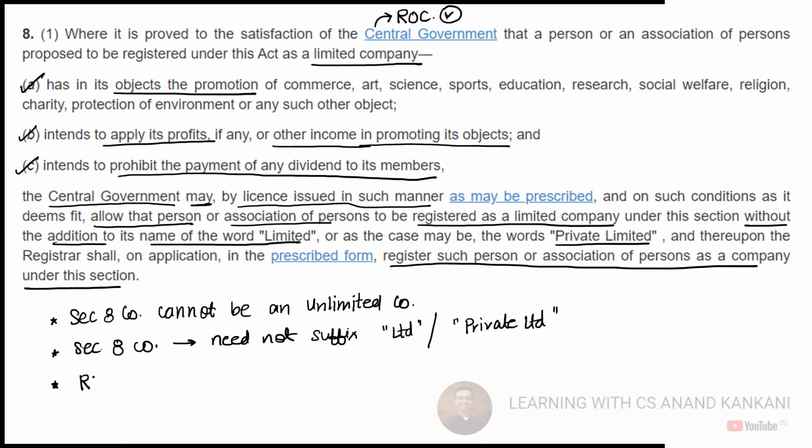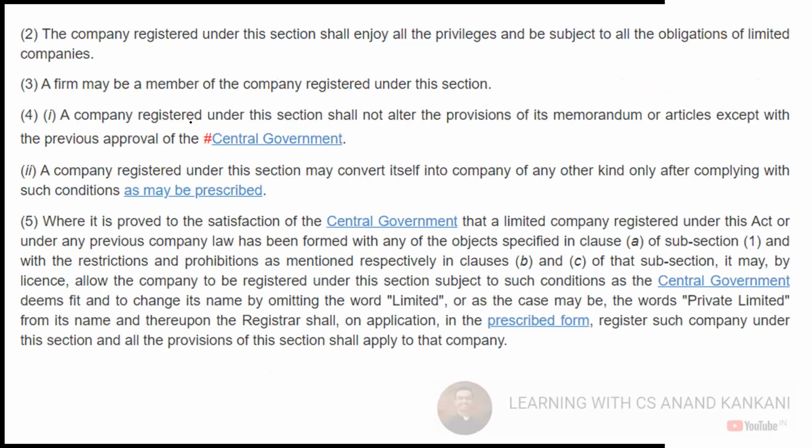Section 8. So basically it is the ROC on behalf of the central government that issues a license to the section 8 company. Okay. Then we have subsection 2. So the company registered under this section shall enjoy all the privileges and be subject to the obligations of a limited company. So whatever privileges are there for a limited company, the company will have all such privileges.